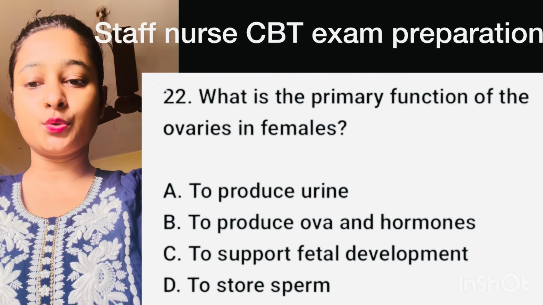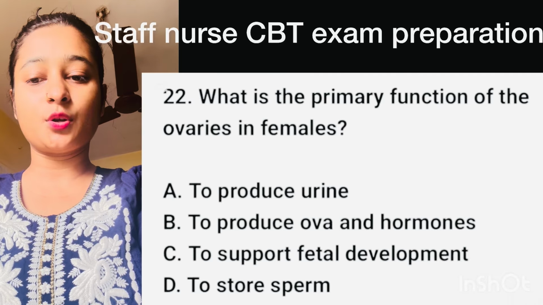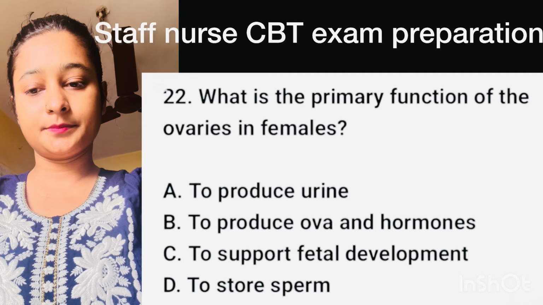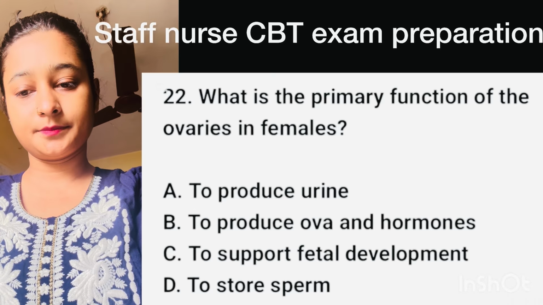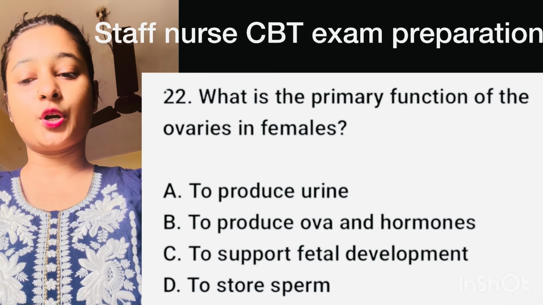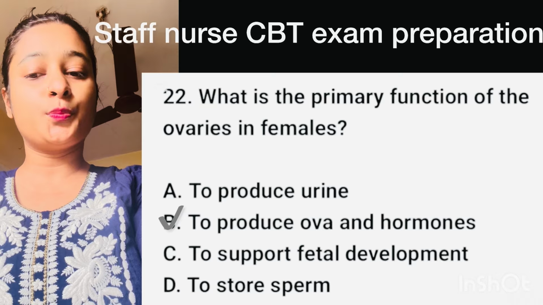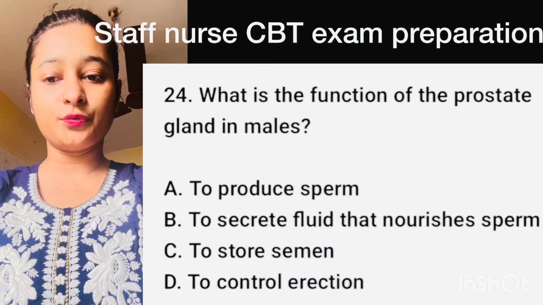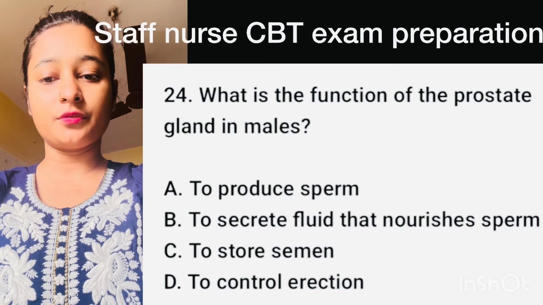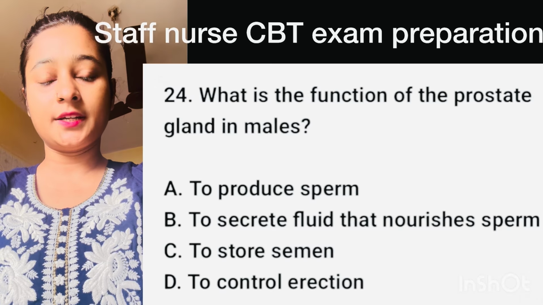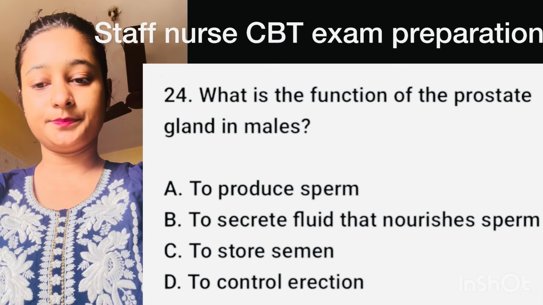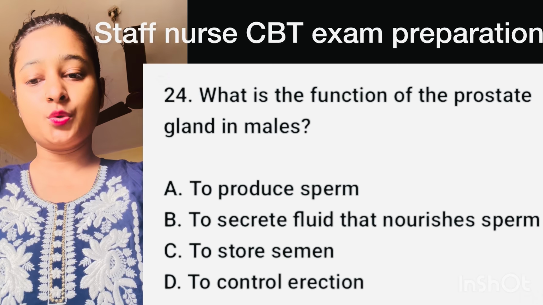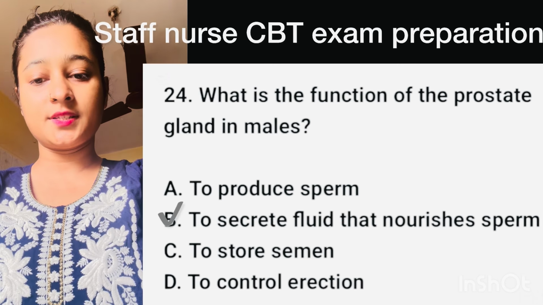Question number 22. What is the primary function of the ovaries in female? Here, correct option is option B, to produce ova and hormones. Question number 24. What is the function of the prostate gland in males? Here correct option is option D, to secrete fluid and nourish sperm.